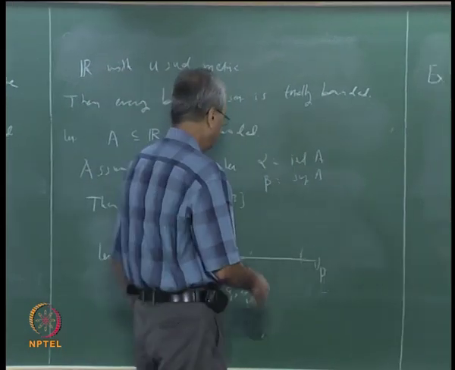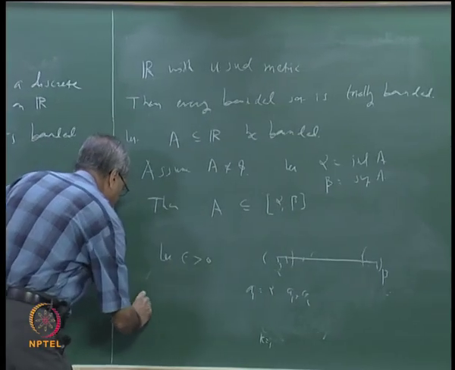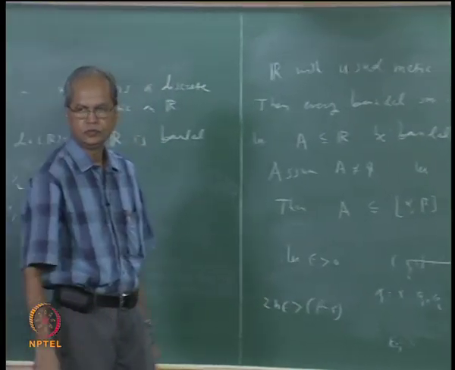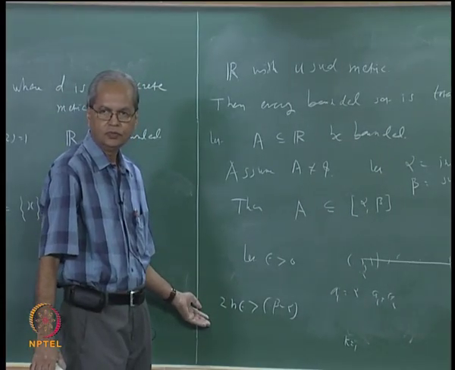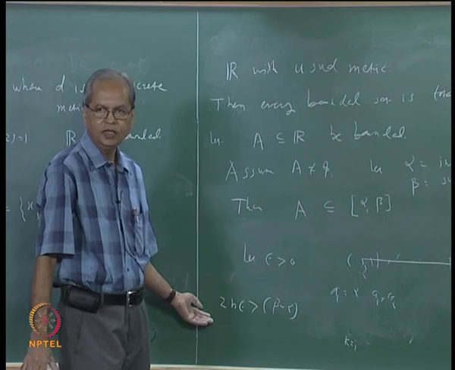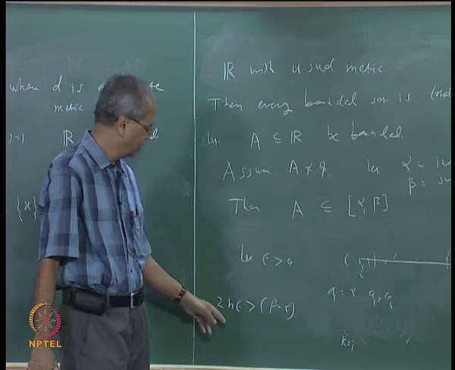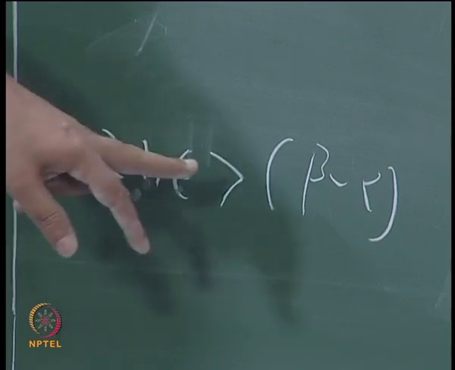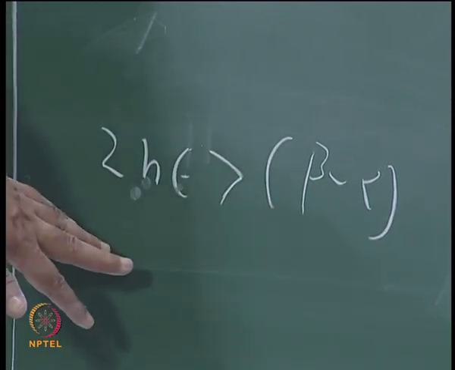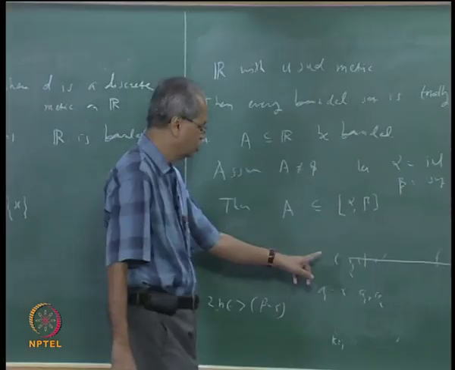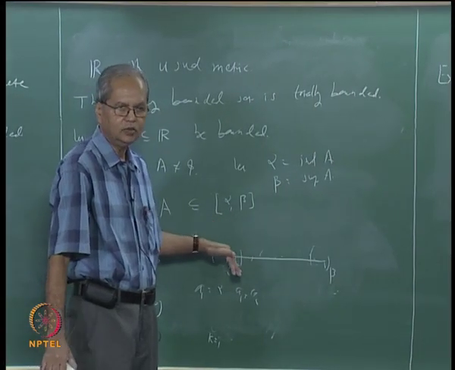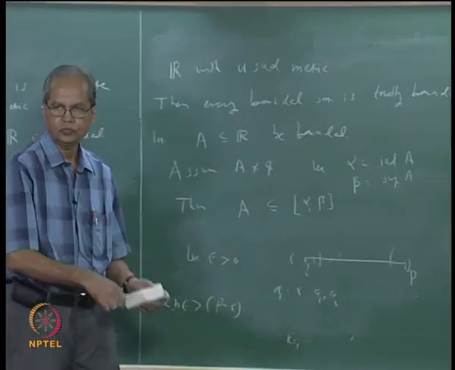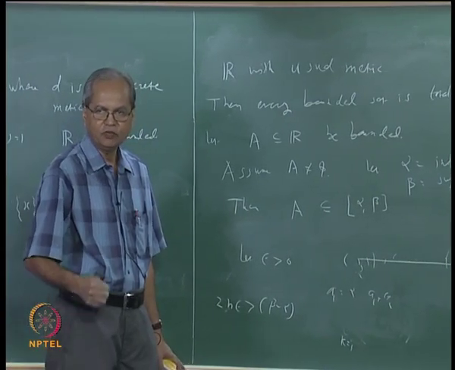In other words, what we can do is choose n such that 2n epsilon is bigger than beta minus alpha. Can this be done always? Again use the Archimedean property. Whatever be these numbers epsilon and beta minus alpha and 2, you can always choose n such that n is bigger than beta minus alpha divided by 2 epsilon. So choose any such n and then choose those n points and then show that these n intervals will cover this given interval alpha to beta. Is it clear? This can be done whatever be alpha and beta and whatever is epsilon.